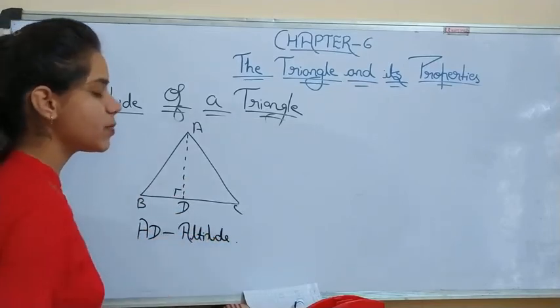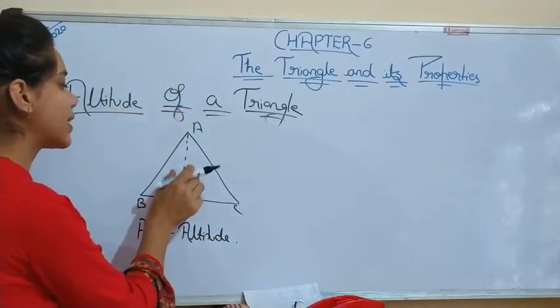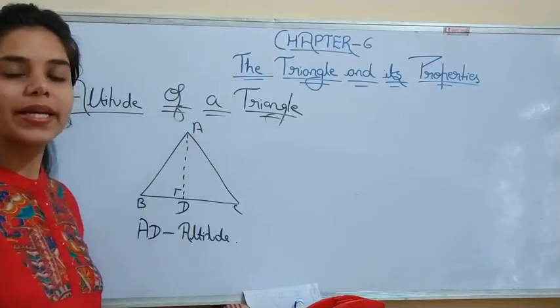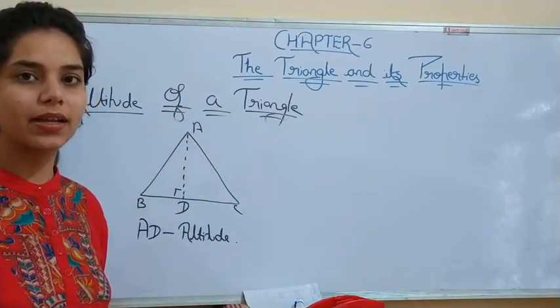Now what is the difference between altitude and median? Altitude makes a 90-degree angle, but in the case of median, it is not necessary that it makes a 90-degree angle.